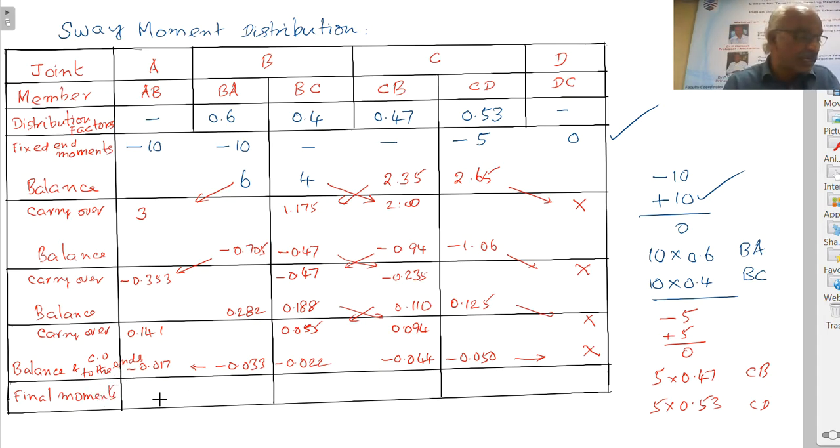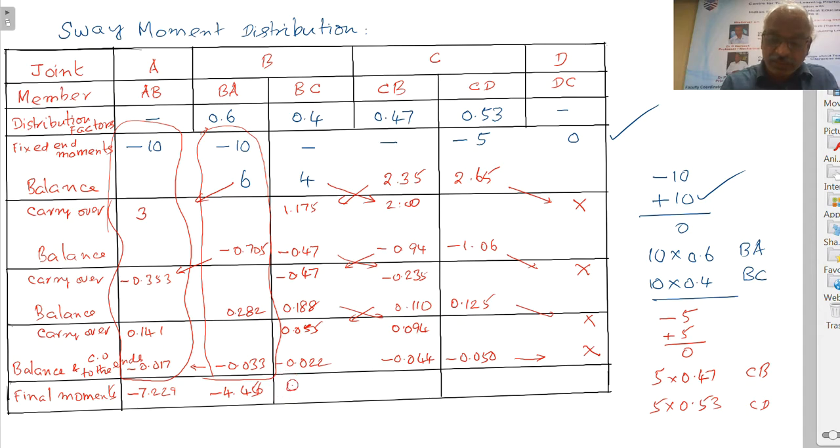Now this final moment is minus 7.229. That is, we have to add all the values, from top to bottom, plus, minus, everything we have to add. Similarly, here also we have to just add from top to bottom, all values are to be added. That will give you minus 4.456.